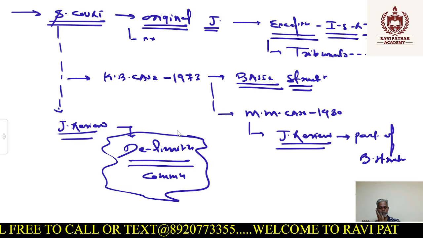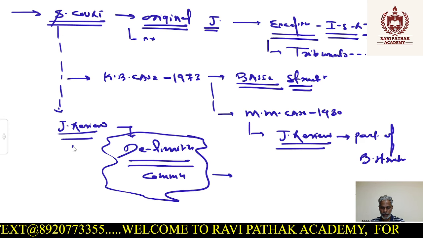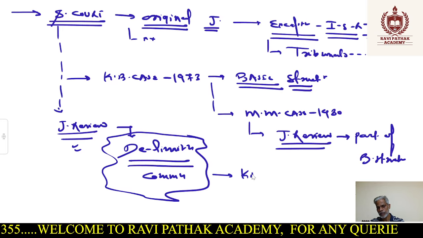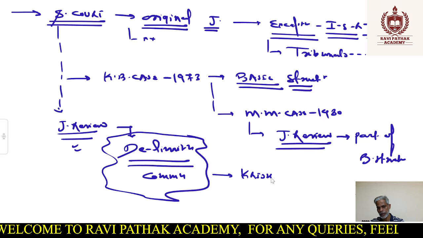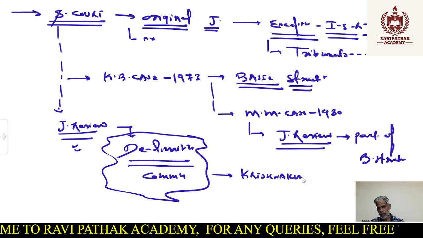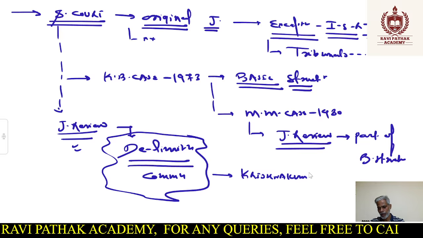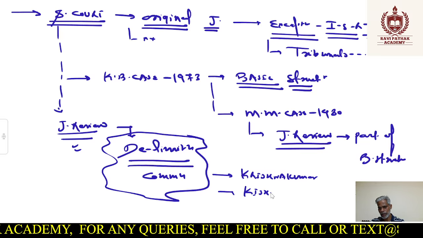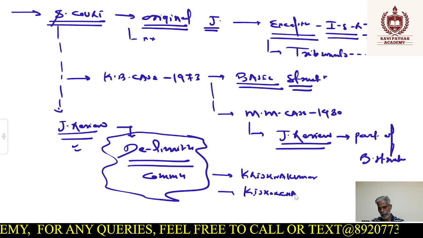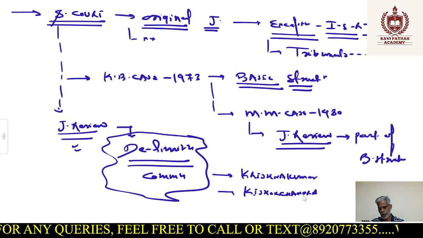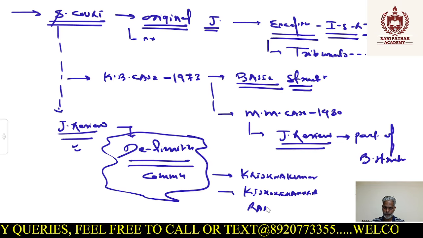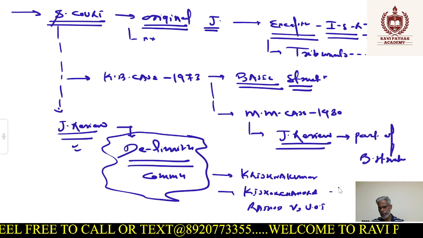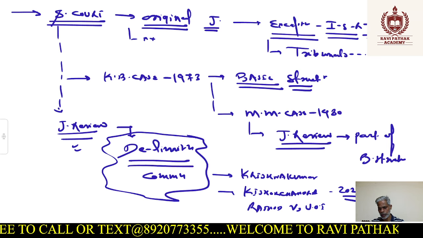Okay, just one information for PT. This you can supplement your whether the decision can be challenged or not. Plus, there is a case which is known as Krishna Kumar. You might have heard about this case, right? And alias Kishore Chandra. If you have heard, fine, if not, I'm telling you. So Kishore Chandra Rathore versus Union of India. This is a recent case, 2024.